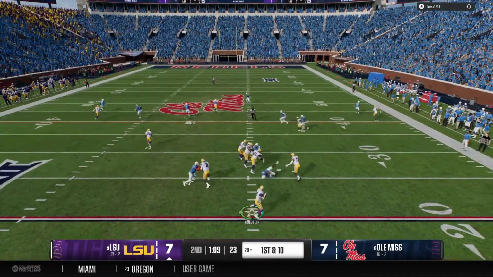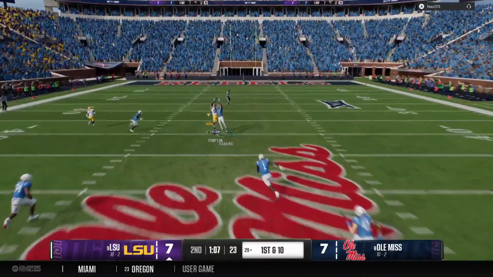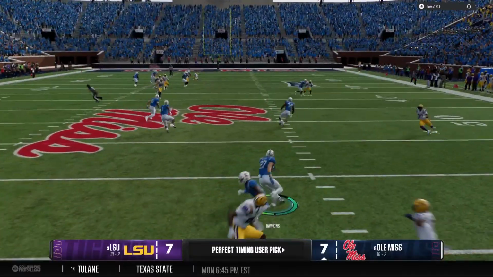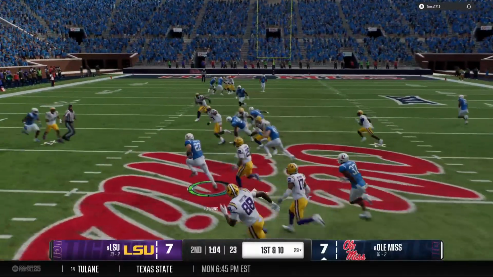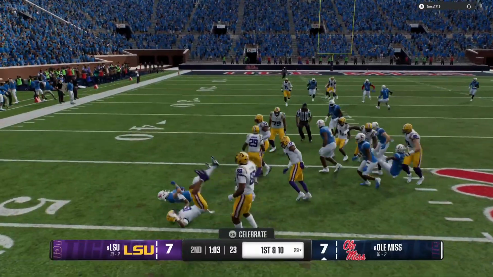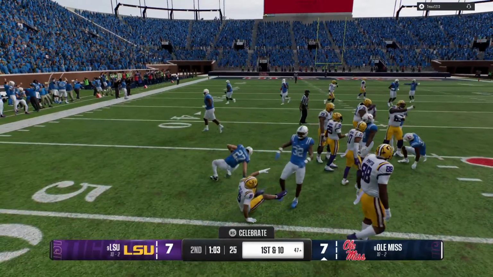On first and 10 here, looking to throw the ball. He's looking deep here. Wow, that is interception number 4 today for this QB. And that's a solid return after the interception.